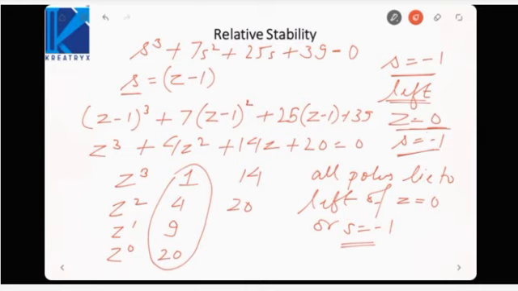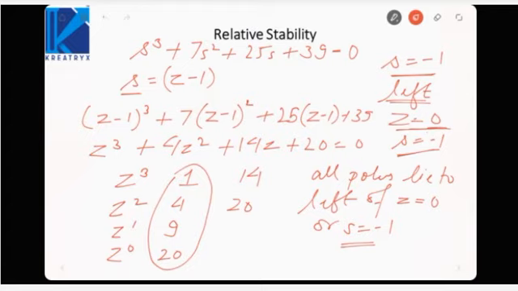That is how we perform the relative stability analysis. We will shift the axis to the line where we want to judge the location of poles to the right and the left, and then we will apply Routh criteria based on the new variable. Like here, I am applying Routh criteria in terms of z instead of s.